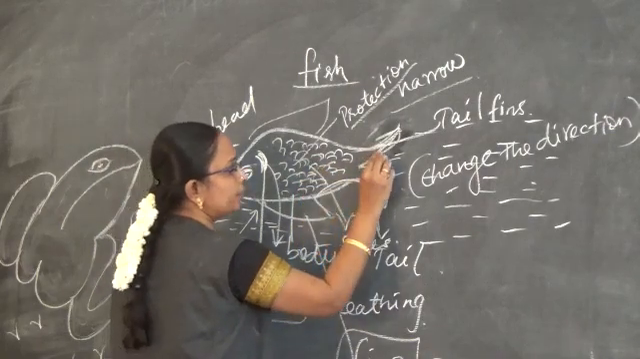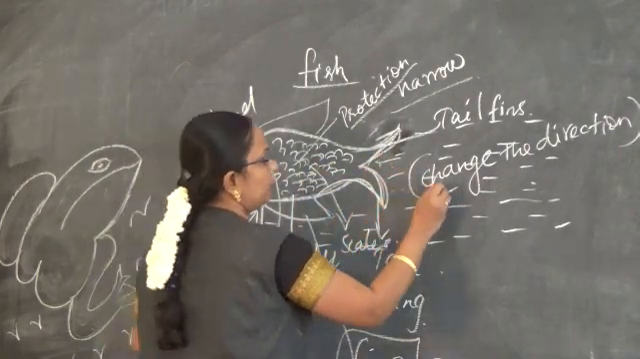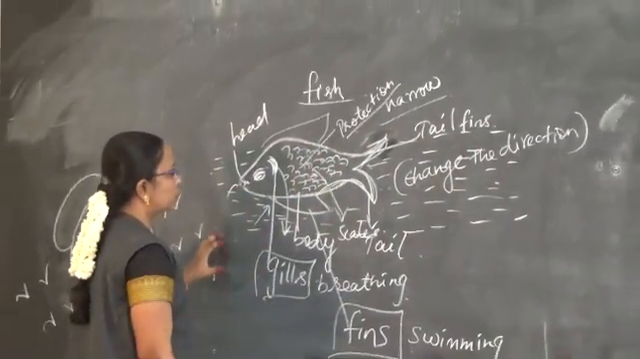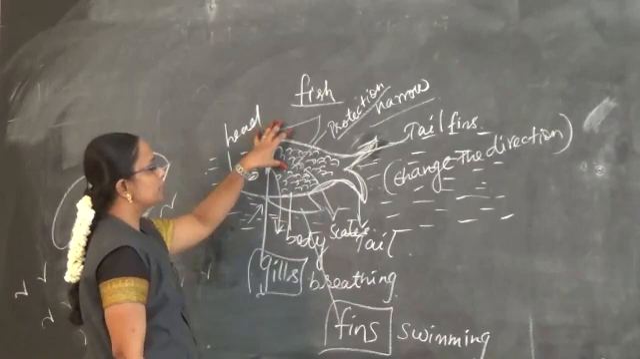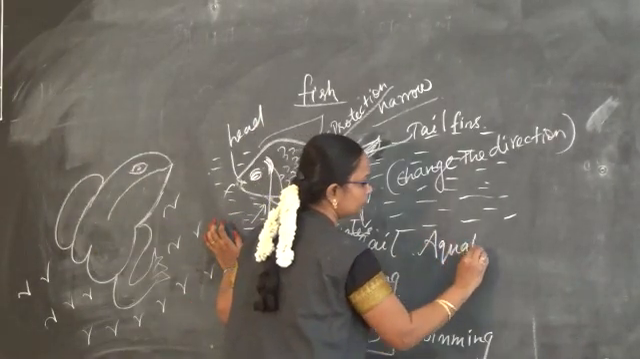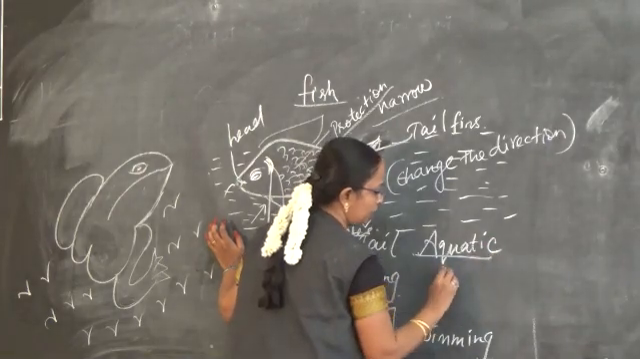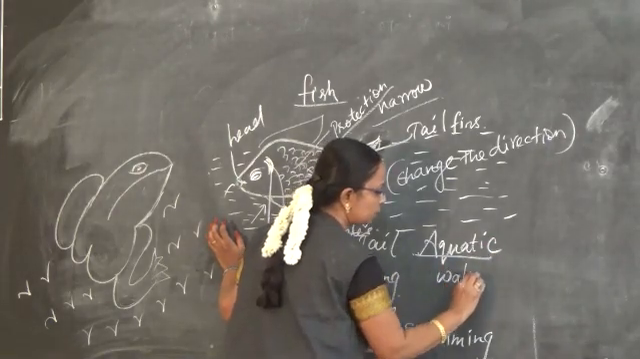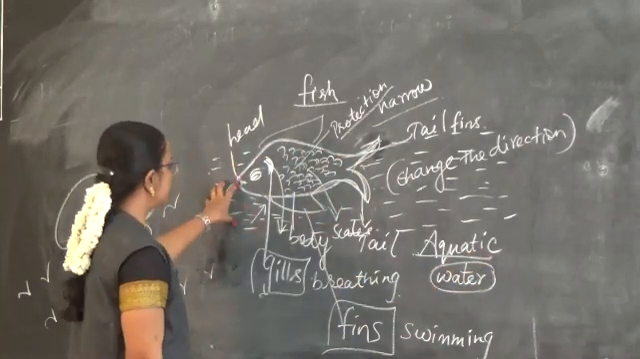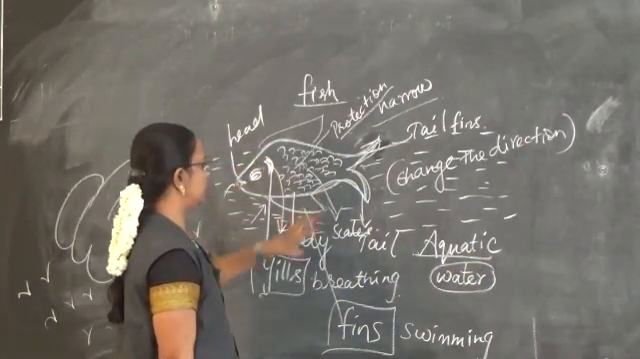And then the tail fin is there. With the help of that, the fish can change direction in the water. So this is the adaptation for the fish, which is known as an aquatic organism. Aquatic means animals or plants which are found in water. So the fish is adopting this structure.